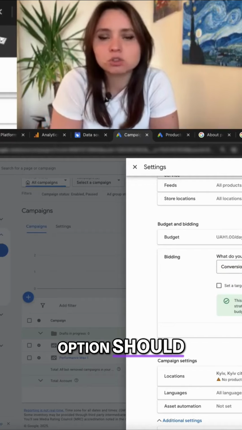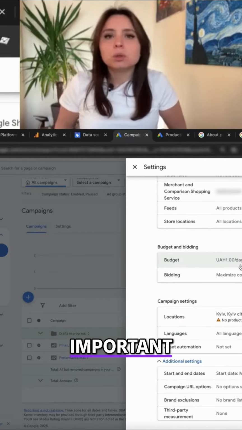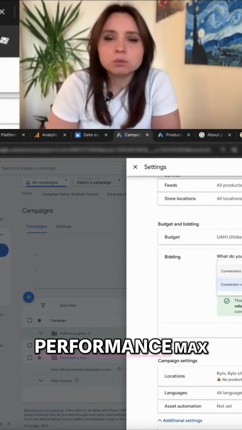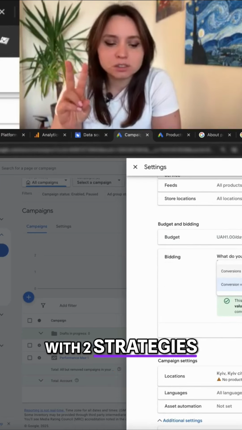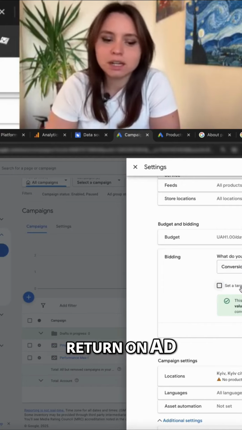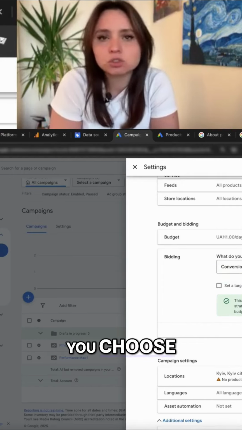Which strategy option should you choose? And now we move on to the most important settings you can have in Performance Max. These are the budget size and bidding strategy. Performance Max only works with two strategies, either focusing on conversions or on maximizing value, with or without a return on ad spend limit. Which strategy option should you choose?